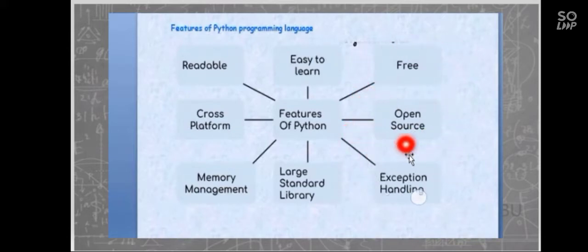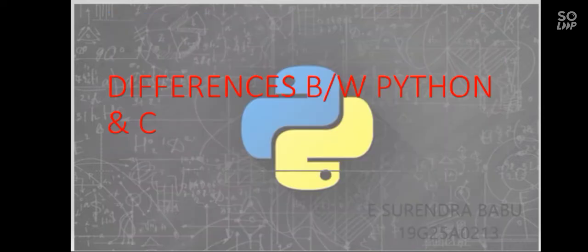It does not require any application. It is easy to open, and we can easily find anything by using the program. Exception handling, large standard library, memory management, cross platform, reliable. It has a large number of features.